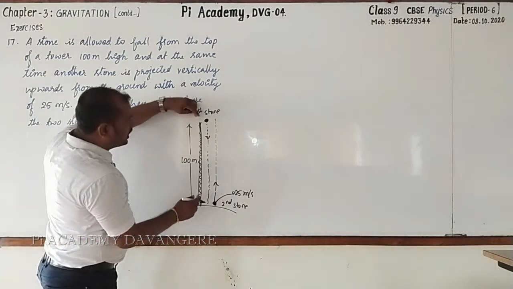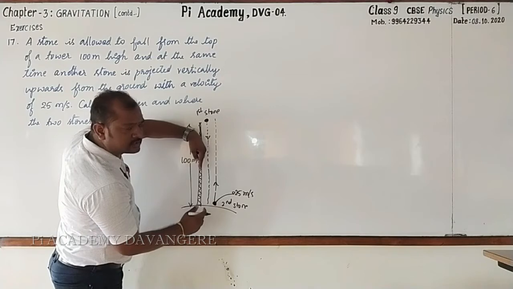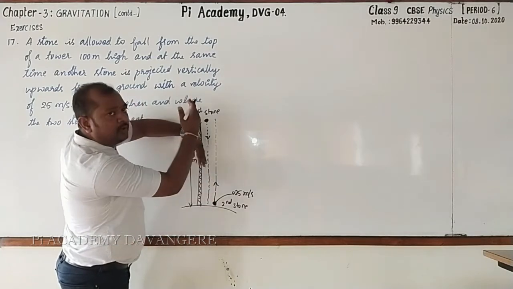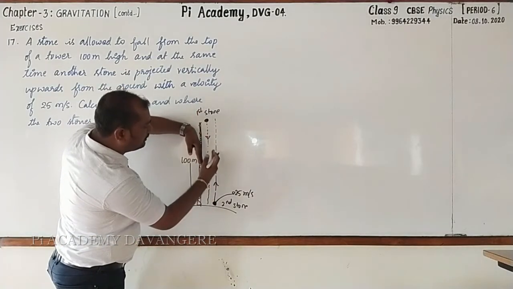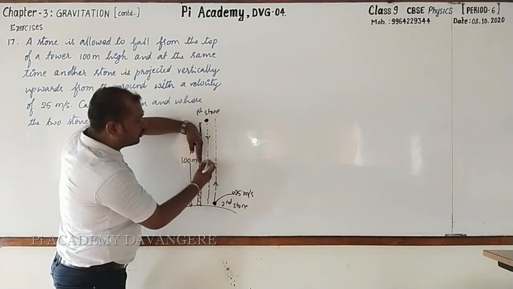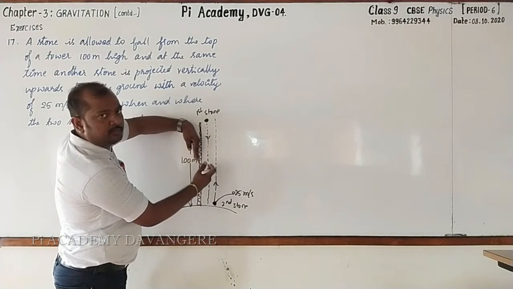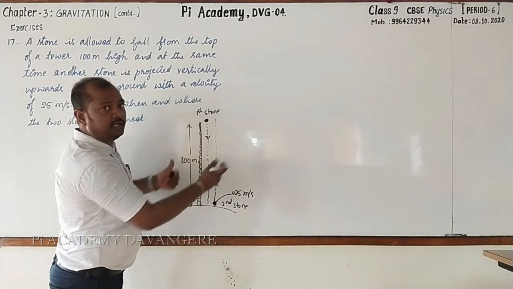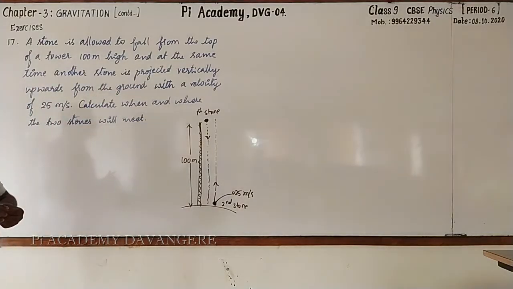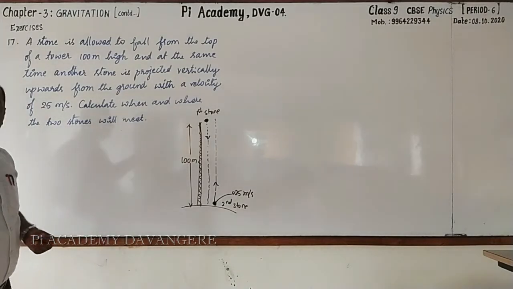That is, as the first stone is falling towards the ground and the second stone is moving away from the ground, they meet at some point. At what height they'll meet, that should be found out. Then after what time they'll meet, that should also be found out. Clear? Is it not simple? Is it not interesting?